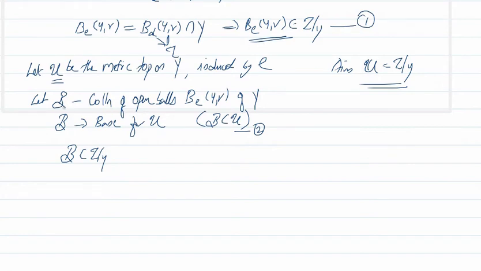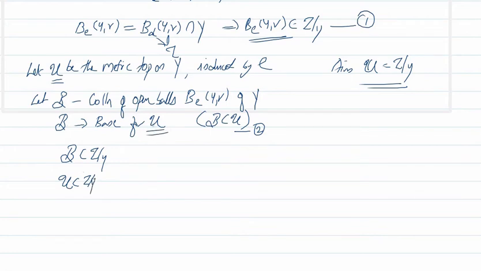What are the members of B? Members of B are open sets of this form B_E(y, r). So all these members are contained in tau restricted to Y. That means the entire collection B is coming under tau restricted to Y.